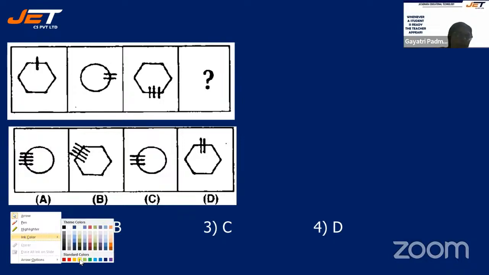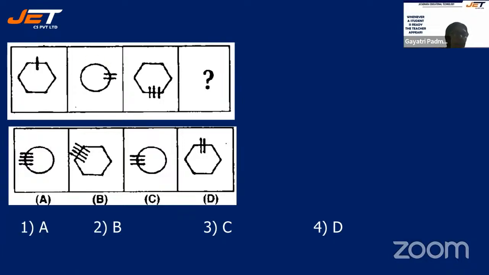All right. Your question says, there is a six-sided figure, and in that you have the line towards the top. Next, you have a circle whereby the lines is coming like this, that is clockwise.